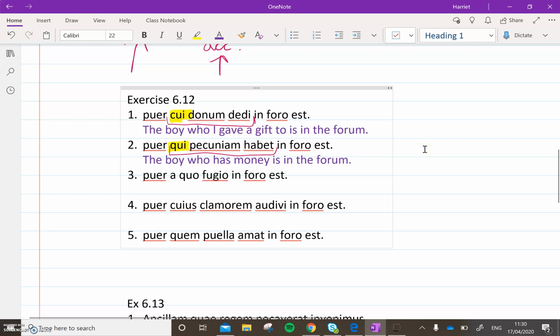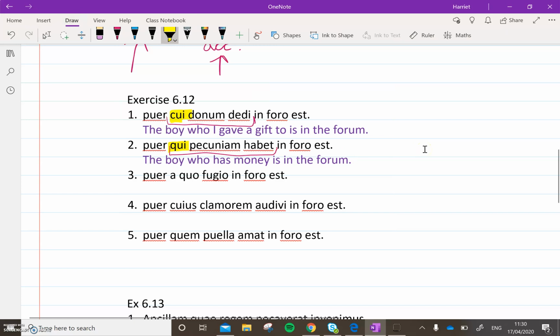Okay, number three, few clues. Quo is ablative. Consider the fact that it's got an a in front of it. Okay, and the relative clause here is a quo fugio. Okay, have a go at that and pause the video. Okay, here we go.